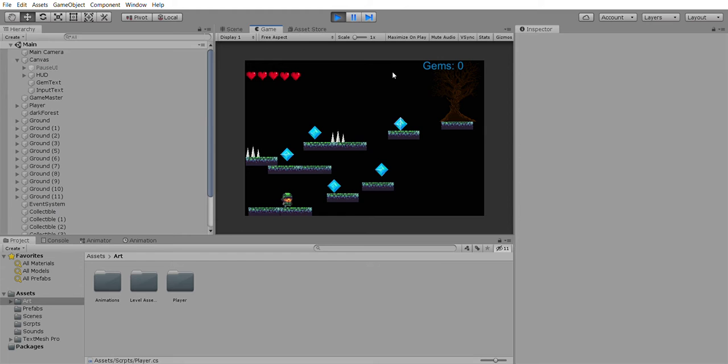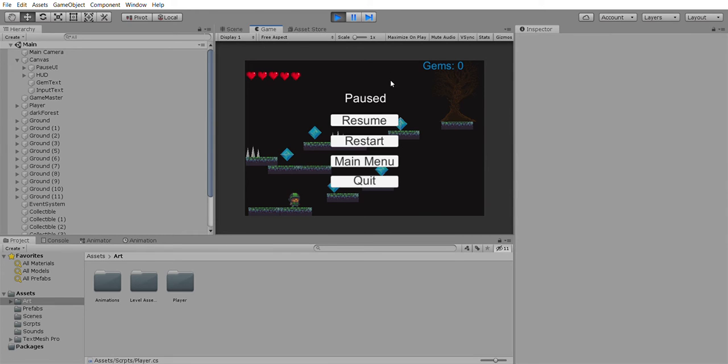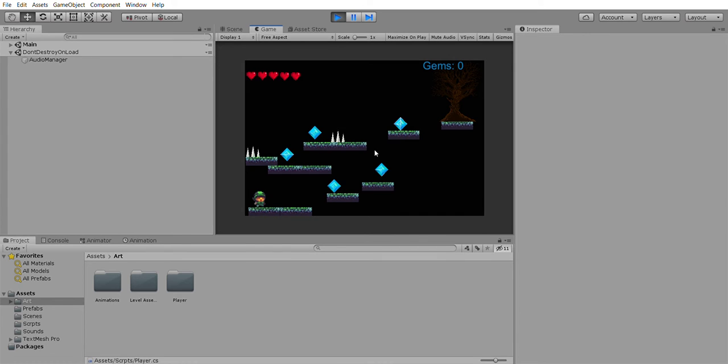So, when you start out, if you hit the escape button, you can resume the game, you can restart the game, and the menu option causes a restart as well. And this is the rest of the platformer.